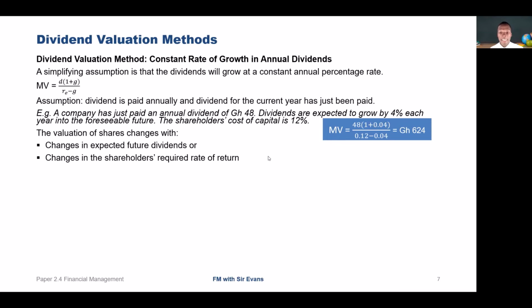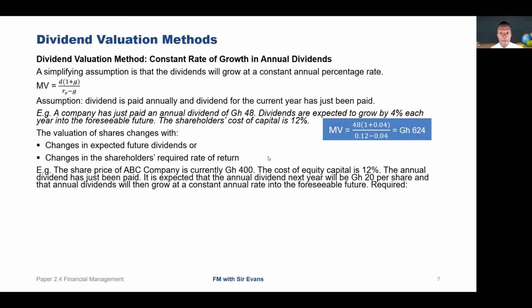And we'll look at another example. However, the valuation of the share changes with the changes in expected future dividend and the changes in the required rate of return, as we saw in the previous scenario as well. So I will look at another example.